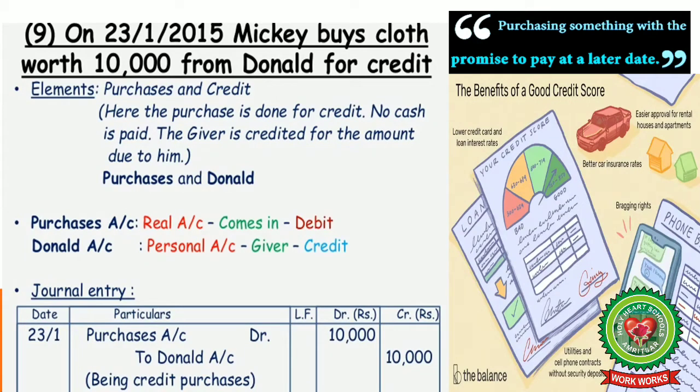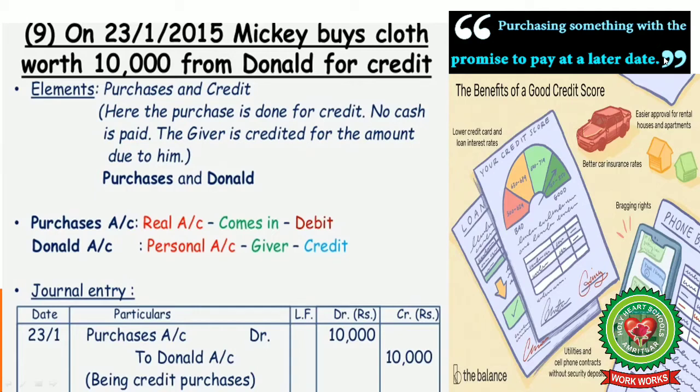use of purchasing. Now, on 23rd Jan 2015, Mickey buys clothes worth rupees 10,000 from Donald for credit. Purchases and credit. Here the purchase is done on credit basis, so no cash is paid. The giver is credited for the amount due to him.